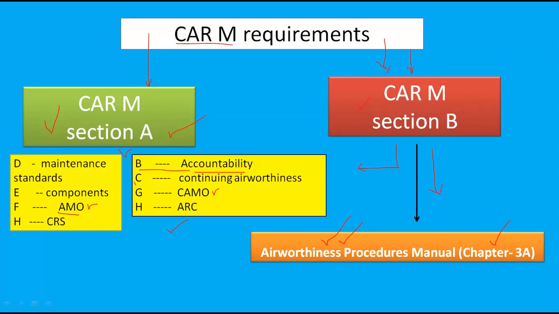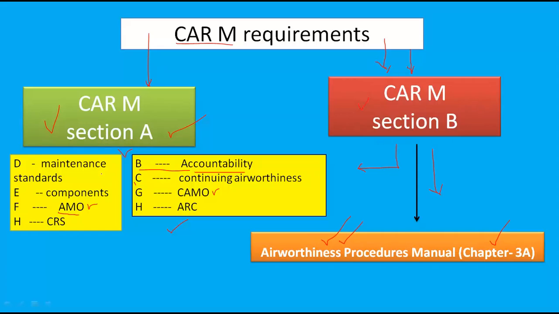Now we will talk about section A requirements. Section A is divided into subpart A, B, C, D, E, F, G, H, I. From subpart A to subpart I, the section A requirement of CRM is divided into subparts. Subpart A is general. There is nothing there, it only explains in two to three lines how to keep your aircraft in continuing airworthiness. That is only an introductory part.